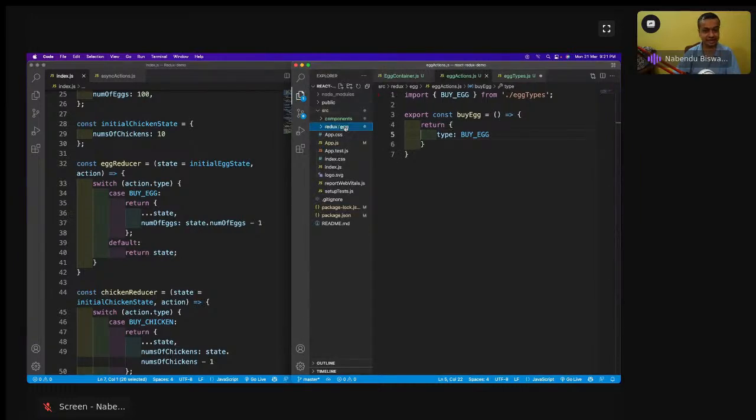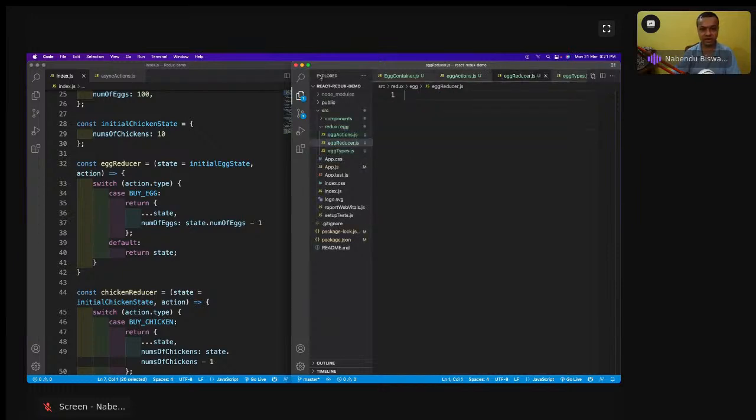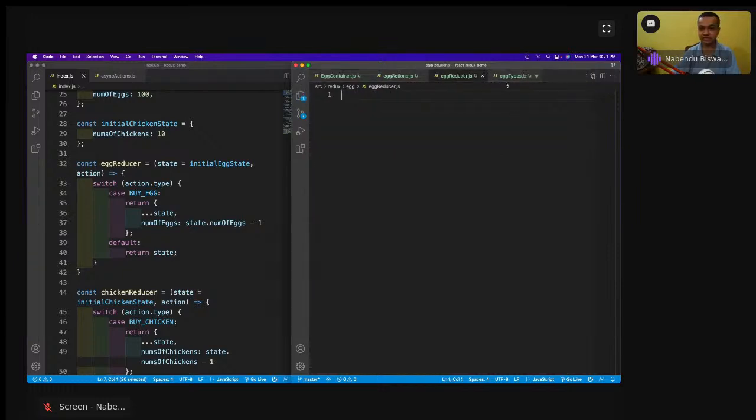So again, inside this only, I'm going to add reducer.js. And here again the first thing is that these types I have to save. So I have to copy these types, and then I'll have some here. Every file will be different.